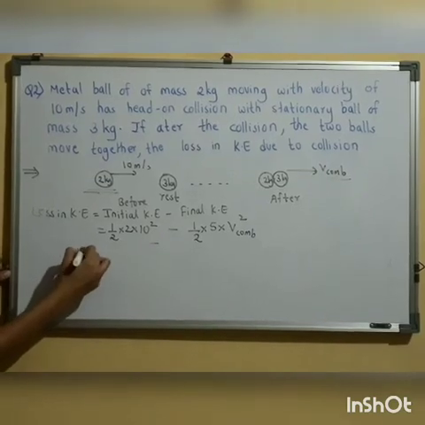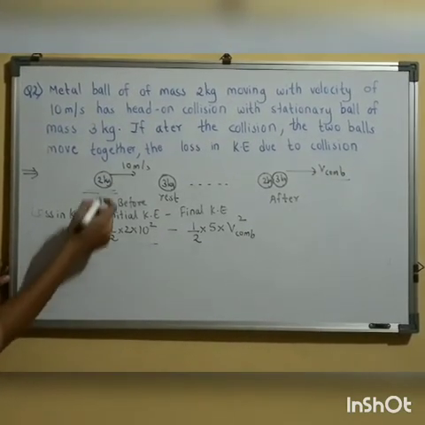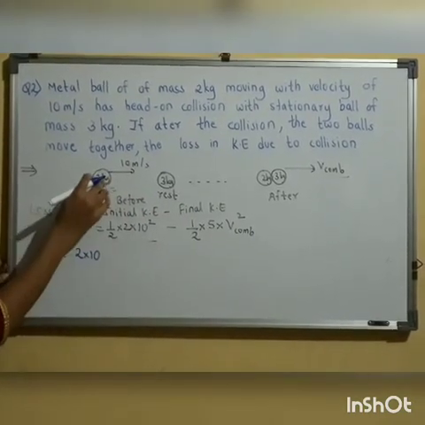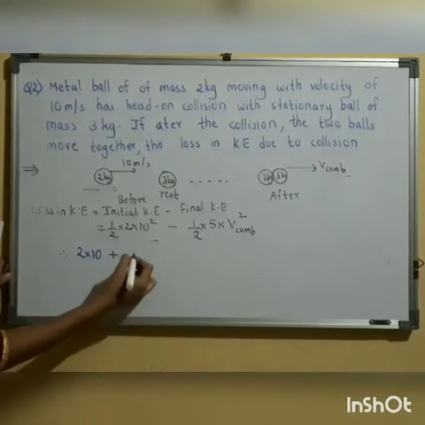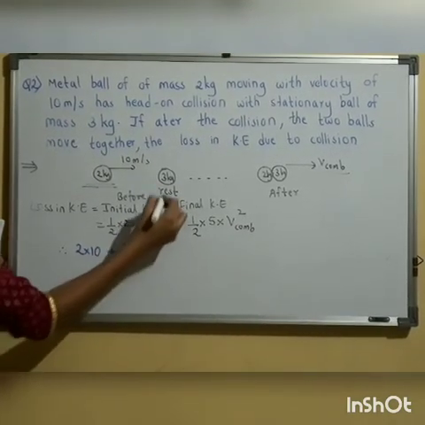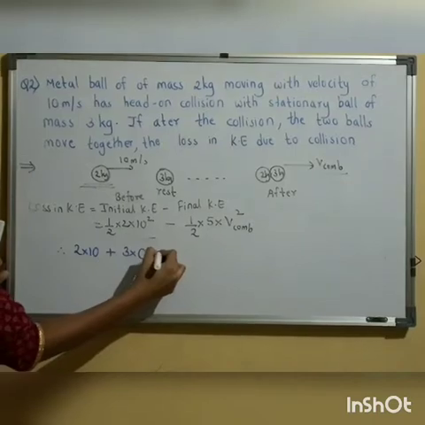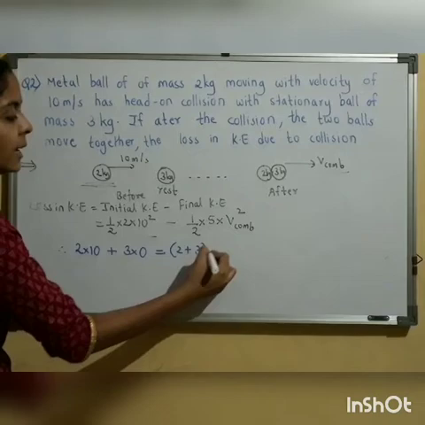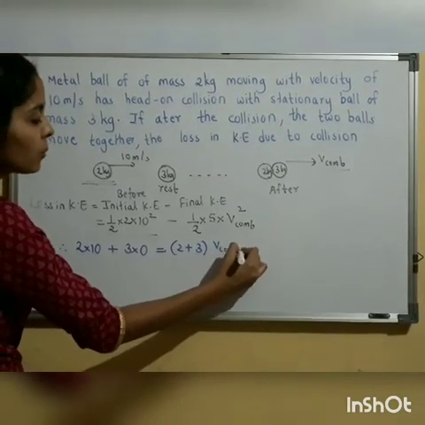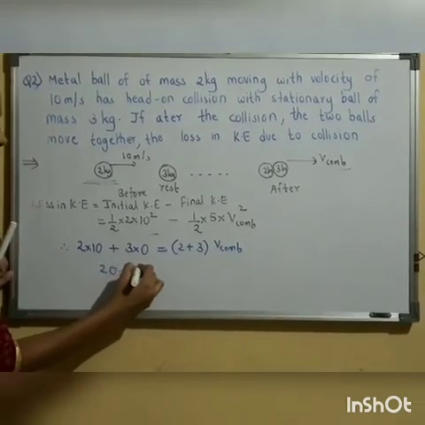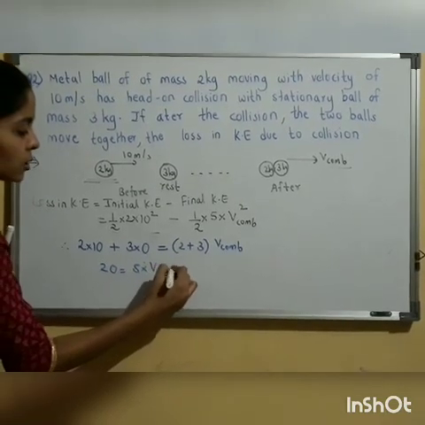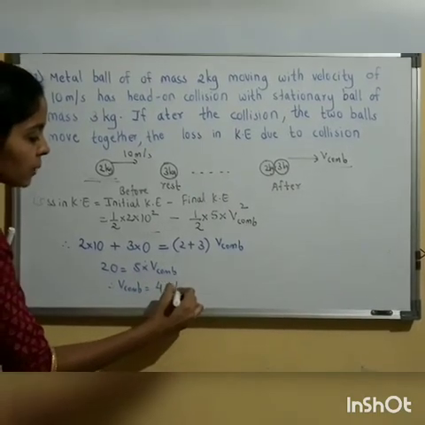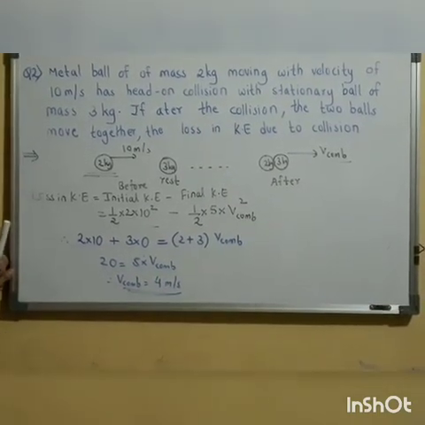Therefore initial momentum is m1u1: mass 2 kg, velocity 10, this is the initial momentum for the 2 kg mass, plus the initial momentum for the 3 kg mass, which is at rest, so velocity is 0. That is equal to, now both the masses are combined, so combined mass is 2 plus 3 and the velocity is v com. If I solve this, 20 is 5 into v combination, therefore the combined velocity will be equal to 4 meters per second.